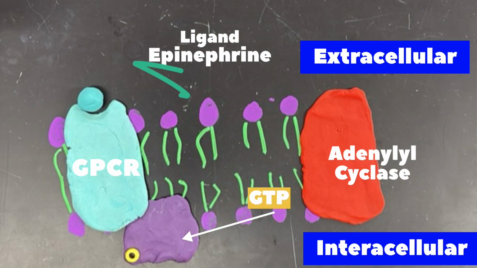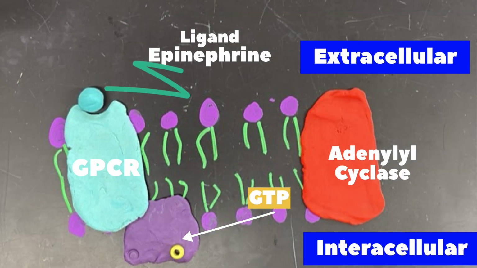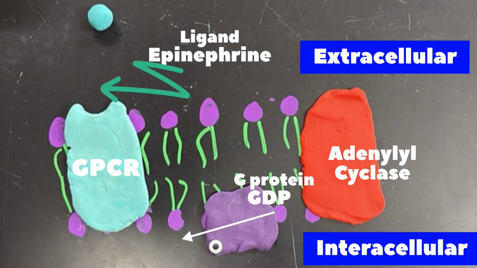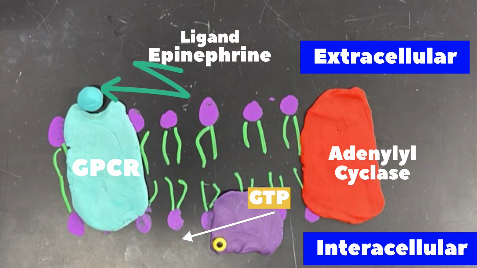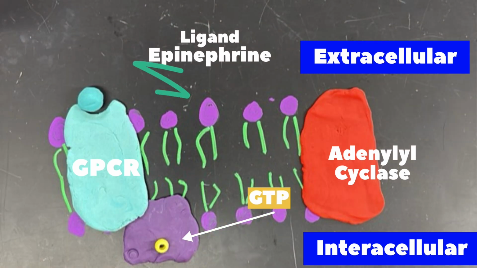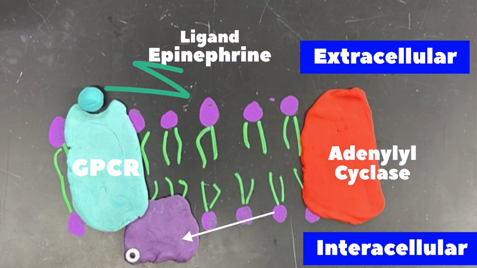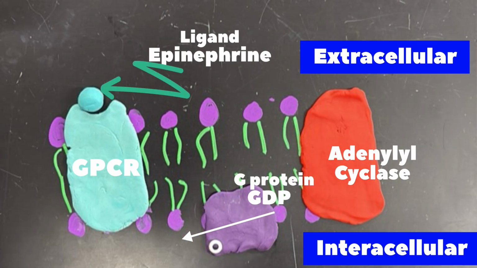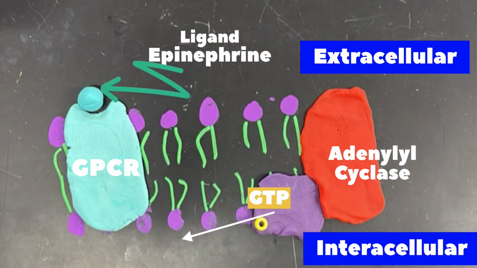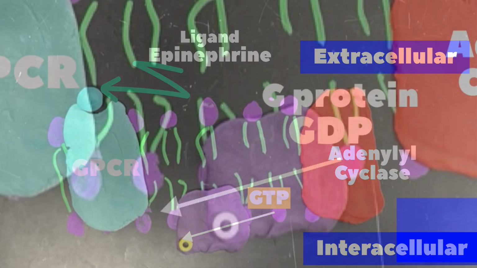Since that is the case, the signal can only make it into the cell by sending the signal through a protein receptor in the cell membrane. So, epinephrine binds to the GPCR receptor and triggers an entire cascade of events. First, the inactive G protein with GDP, or guanosine diphosphate, attaches to the receptor protein because the signal causes the receptor protein to change shape and become an enzyme for the G protein.